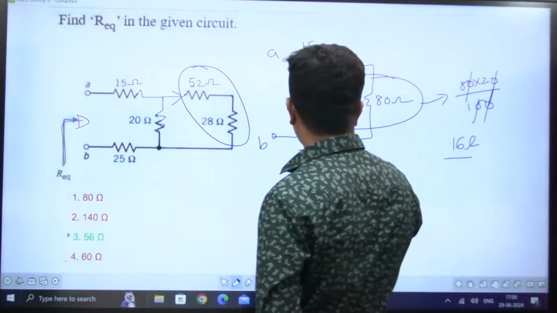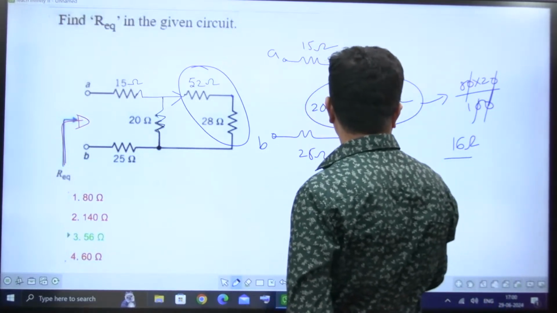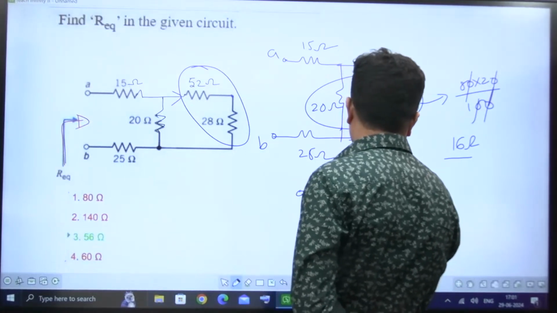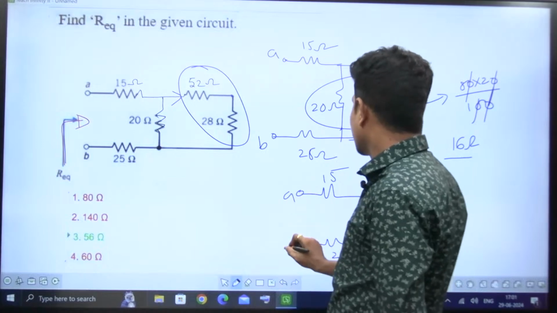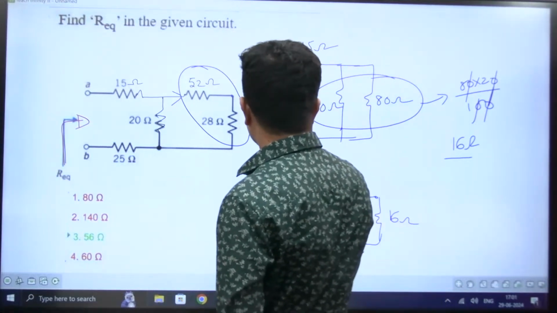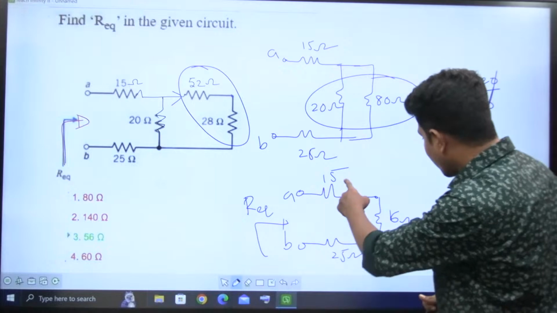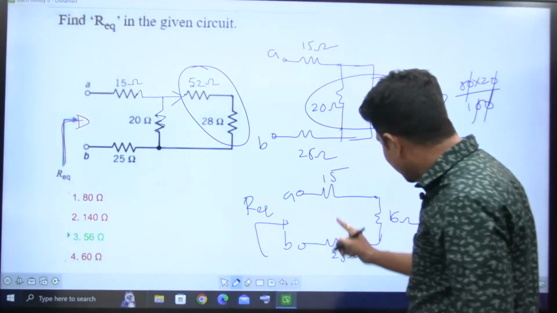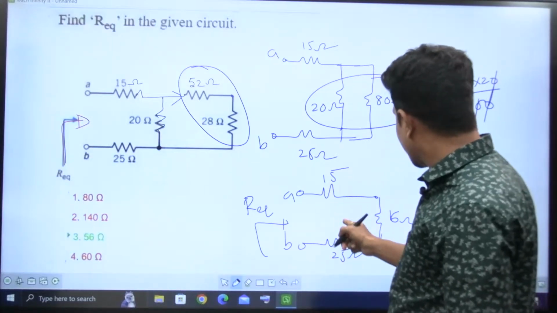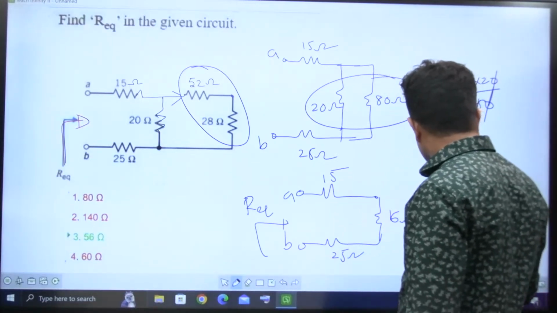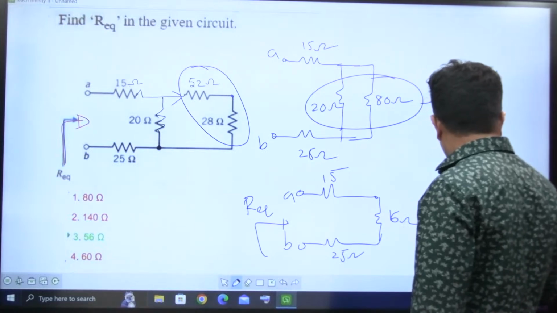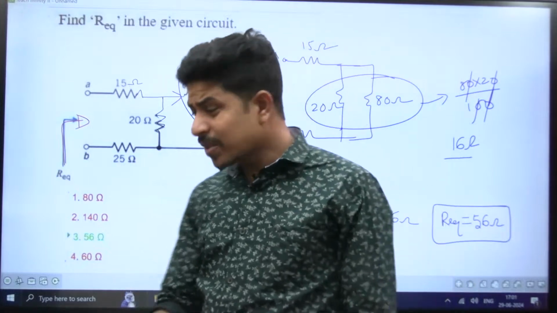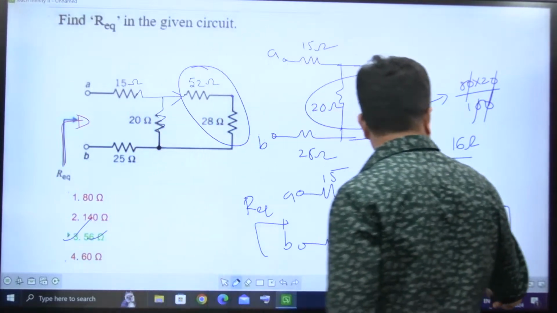Now that can be redrawn as 15, this is replaced by 16, and this is the already given 25 ohms. This is A, this is B. If you see from here, 15 plus 16 plus 25, all three are in series. 25 plus 15 is 40. 40 plus 16, R equivalent is equal to 56 ohms. That much easy it is. Option is 3. Next question, please.